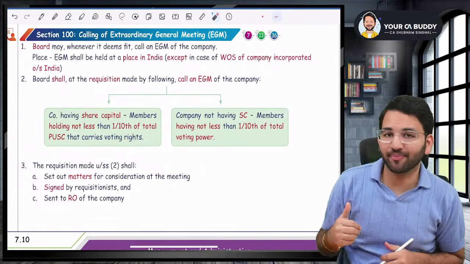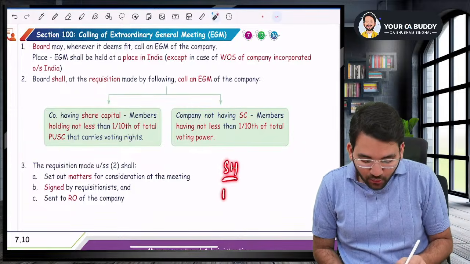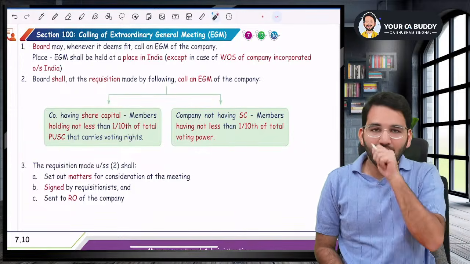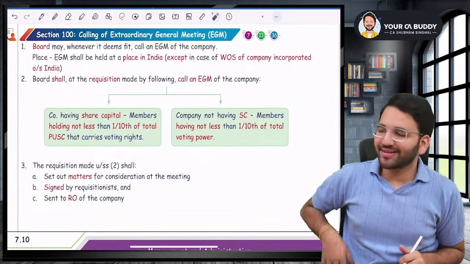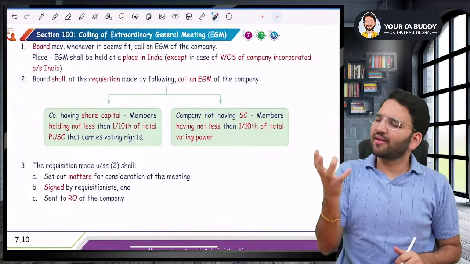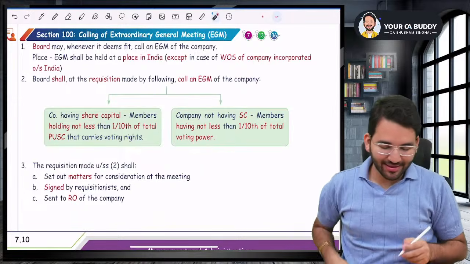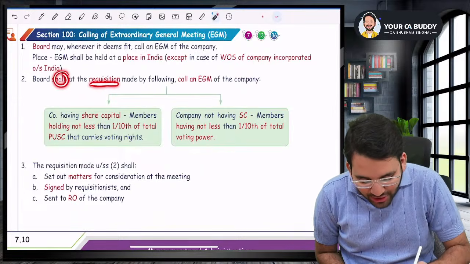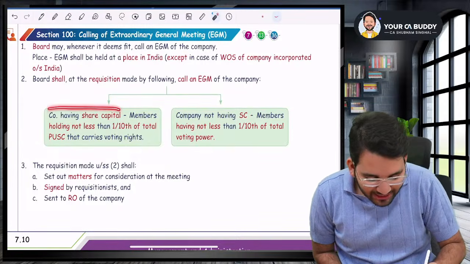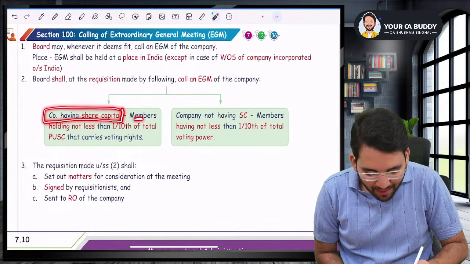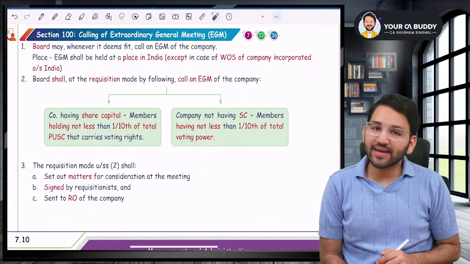Now, this is how the board can call for an EGM, sir. But what about other people? What if the board doesn't want to call for an EGM? What if the shareholders want to call for an EGM? How will shareholders call for an EGM, sir? For that, there is a minimum requirement. If there is only so much of shareholders, they can call for an EGM. What is that minimum requirement, sir? The board shall, at the requisition made by the shareholders, call for an EGM. How many shareholders, sir? If there is a company having share capital, then members holding at least 1/10 of the paid up share capital.